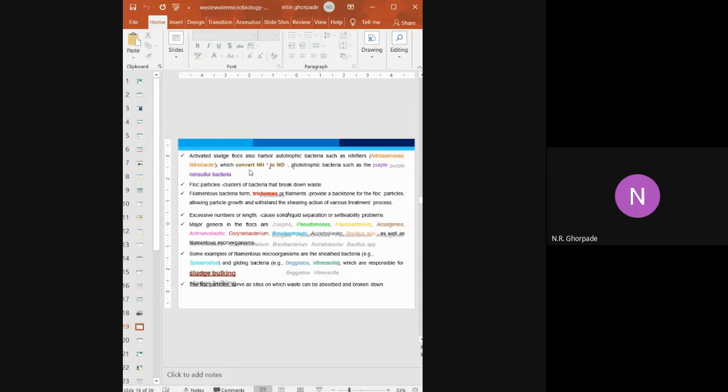Pallavi, what is activated sludge? Chaitra? Sir, it is a sewage which contains the microorganisms in active form.